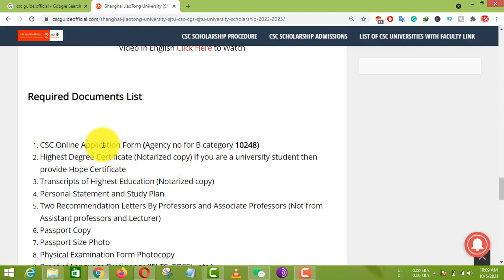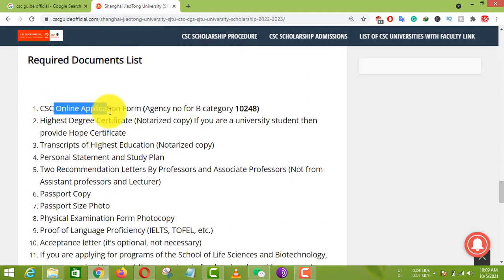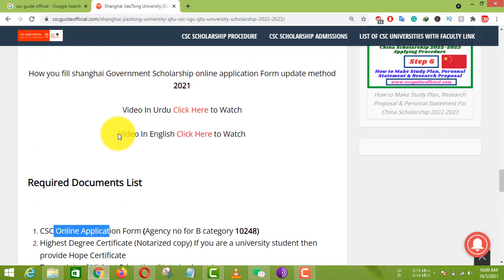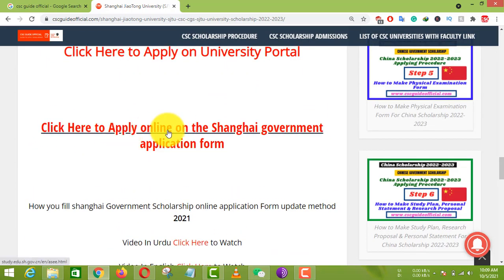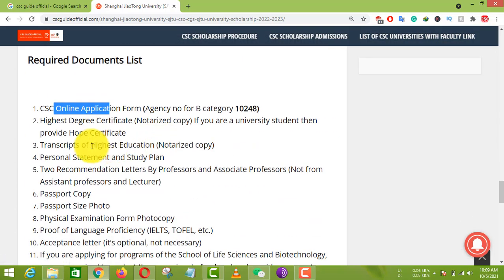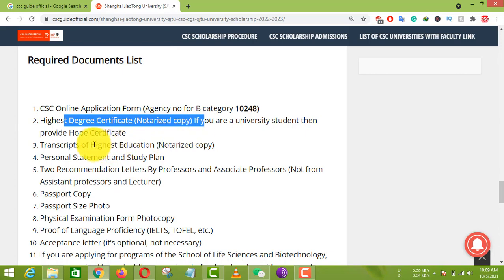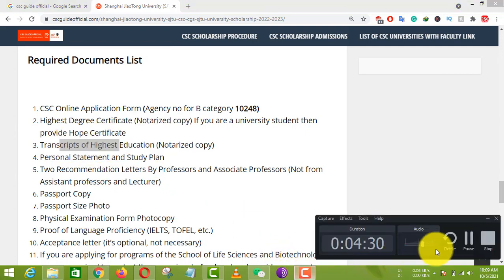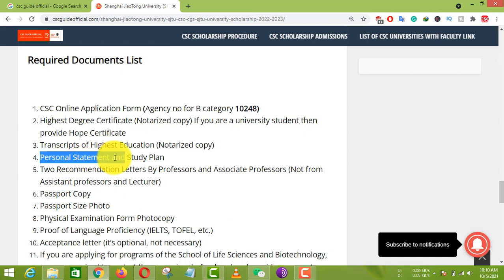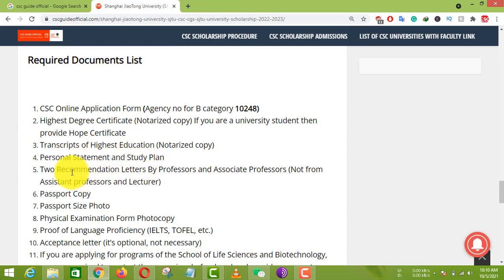These are the required documents. First, the CSC online application form. If you want to apply for the Shanghai government scholarship, you need to fill the Shanghai government online application form. Then a notarized copy of the highest degree, and if you don't have it yet, you need to provide a hope certificate. Next is the transcript of the highest education, then the personal statement and study plan, and 2 recommendation letters, one from a professor and another from an associate professor.